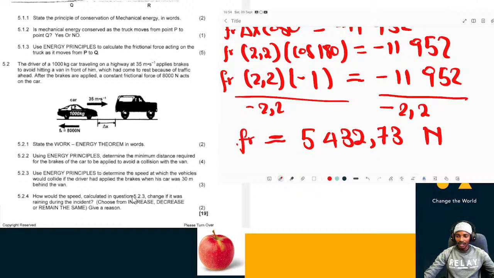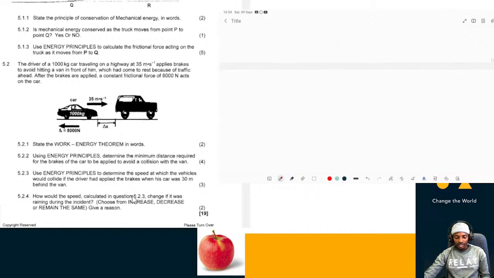But now ahead of this car, there is another car which is at rest due to traffic. So now the car at the back, which was traveling at 35 meters per second, had to stop to avoid hitting the car ahead of it. So the driver had to apply 8,000 newtons to stop this car.